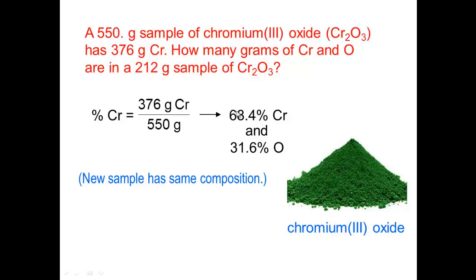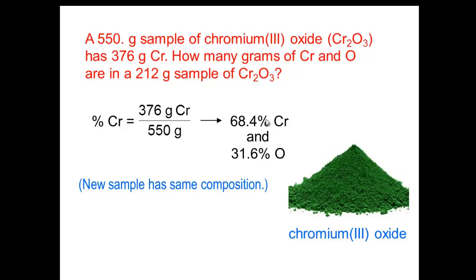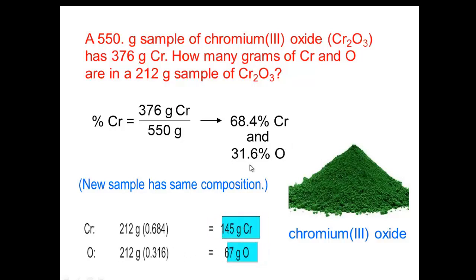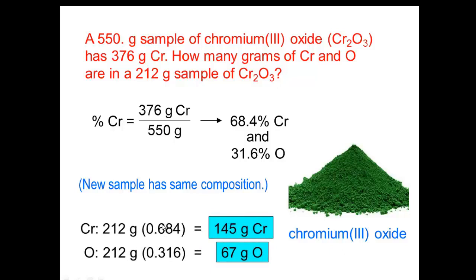And this is going to be 68.4% of chromium. Subtracting from 100%, which is the total mass of the compound, oxygen is 31.6%.